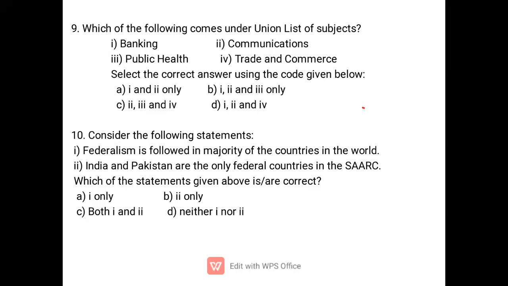Then Parliament also enacts laws on the state list. Next, in the concurrent list, both Parliament and state can enact laws, but in case of conflict,